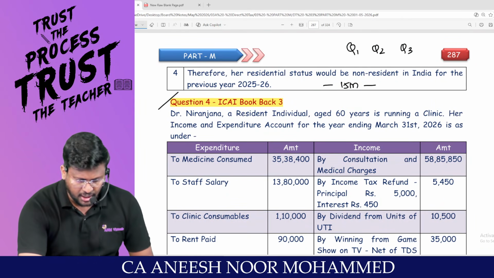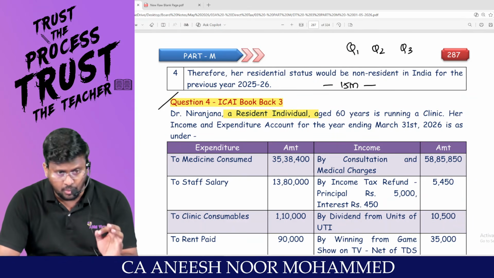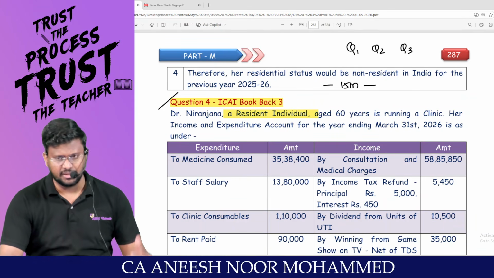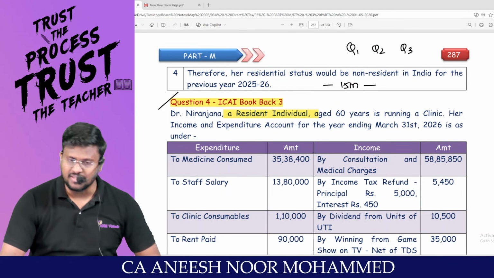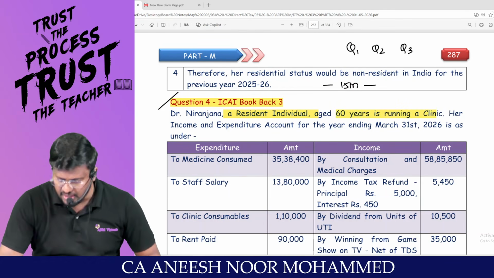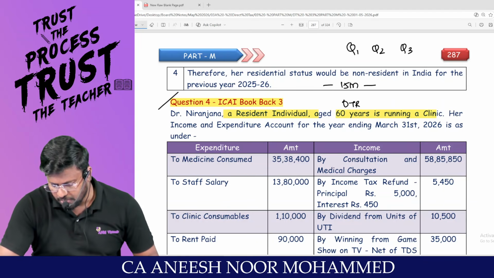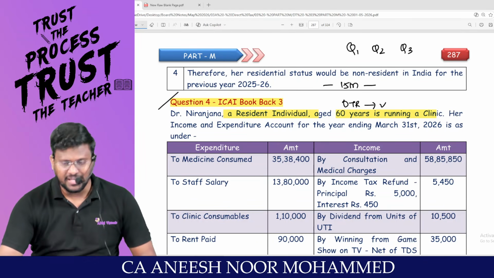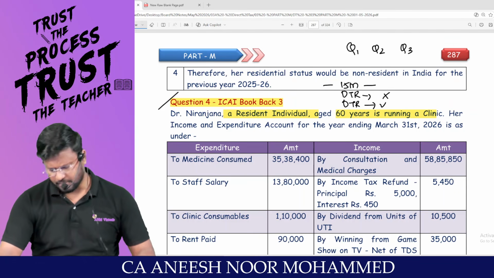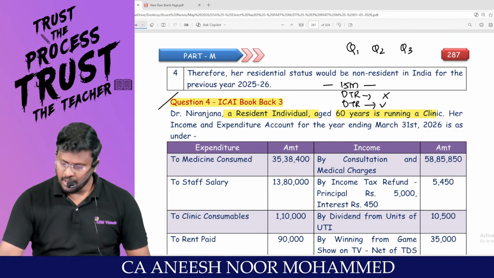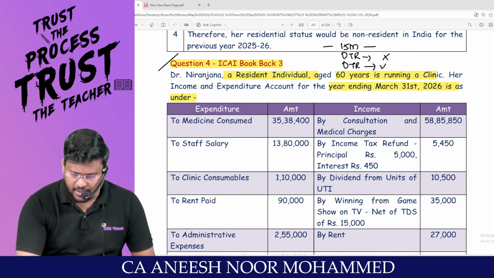Dr. Niranjana, a resident individual. Always note the residential status of the assessee. They themselves calculated the residential status and the assessee is a resident. Aged 60 years. If the assessee is going to travel through the optional tax regime, age matters. Whereas if the assessee is going to travel through the default tax regime, age does not matter. She is running a clinic. Her income and expenditure account for the year ended 31st March 2026 is as under.